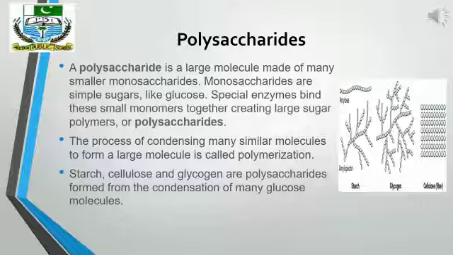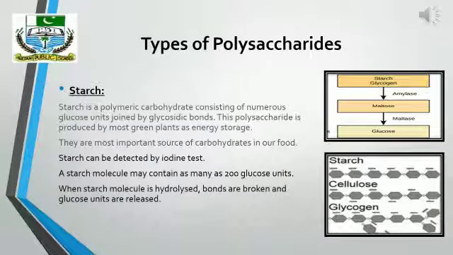Starch, cellulose, and glycogen are the polysaccharides. All these three polysaccharides are formed from the condensation of many glucose molecules. Now we will see all these polysaccharides in detail. All these polysaccharides, starch, glycogen, and cellulose, are composed entirely of glucose units, but their properties are very different. This is due to the different ways that the glucose units are linked together and arranged.